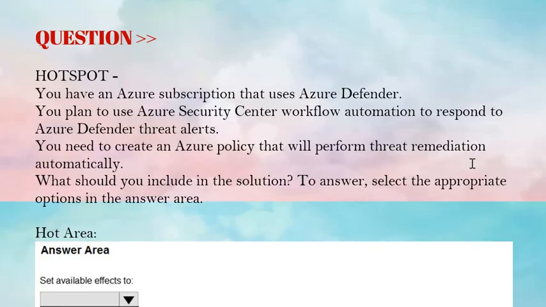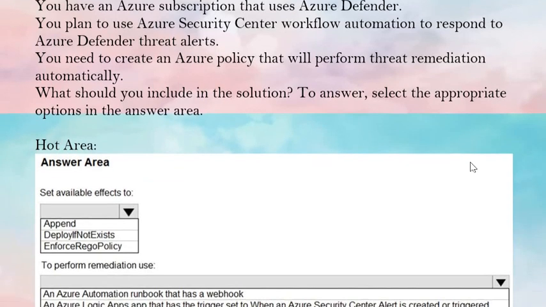Hotspot. You have an Azure subscription that uses Azure Defender. You plan to use Azure Security Center workflow automation to respond to the Azure Defender threat alerts. You need to create an Azure policy that will perform threat remediation automatically. What should you include to the solution? To answer, select the appropriate options in the answer area. Hot area. Please have a look.